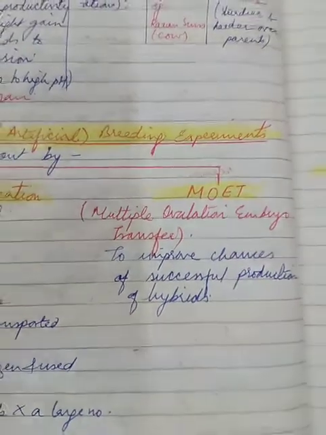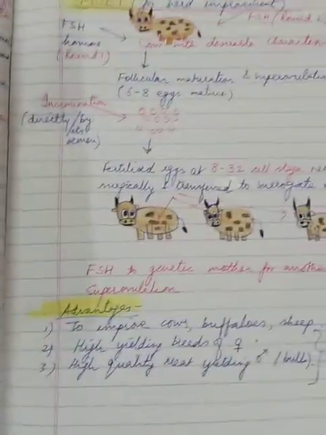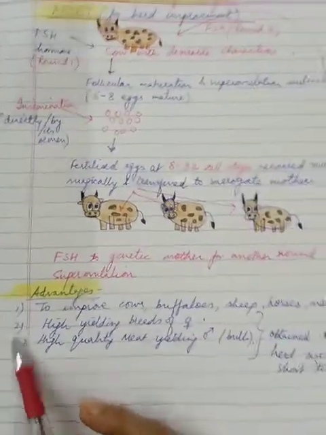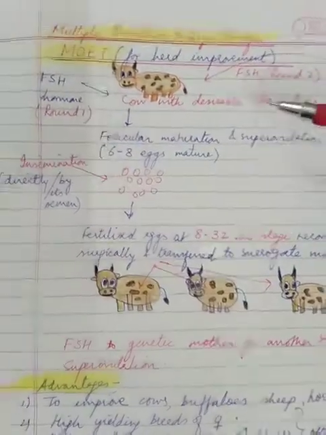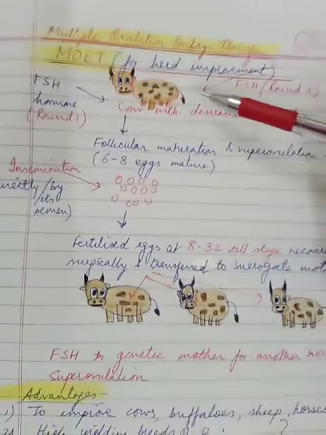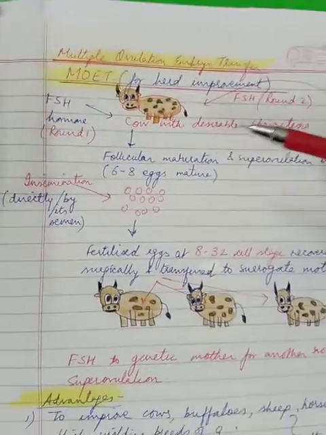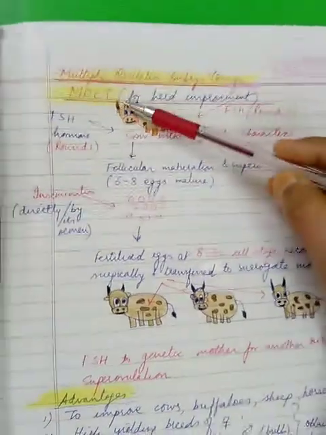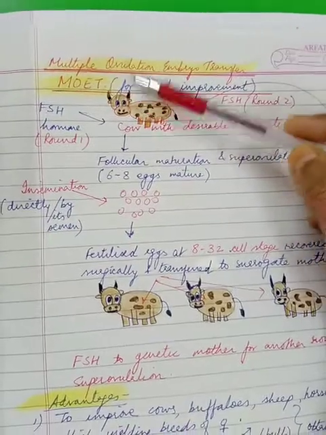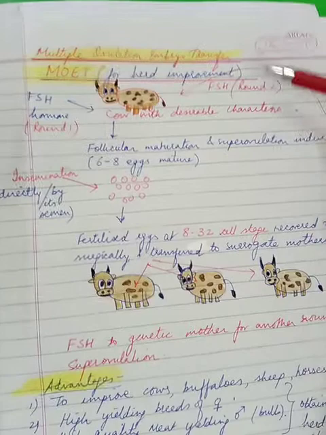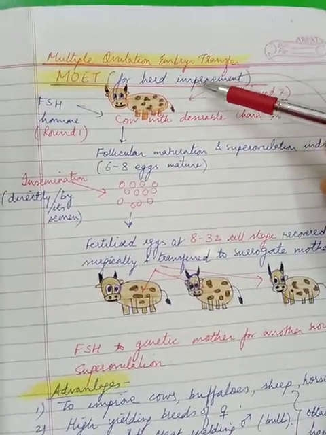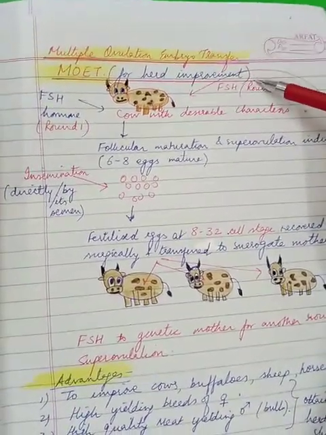Now this you'll have to understand first. Let us see this by a very simple diagram. Yes, it's a cow that I have tried to make, though I am not into art drawing and all, but here's a very simple diagram for your understanding. Now this technology, which we call MOET, multiple ovulation embryo transfer, this technique is used specially for herd improvement.